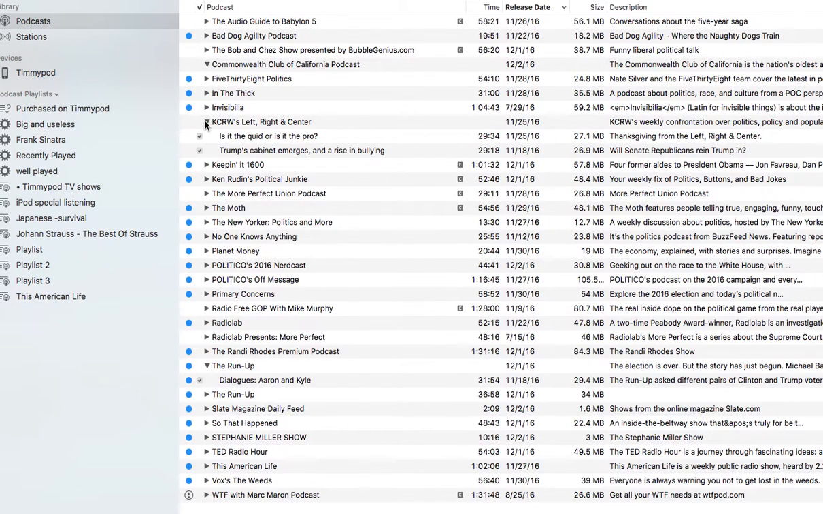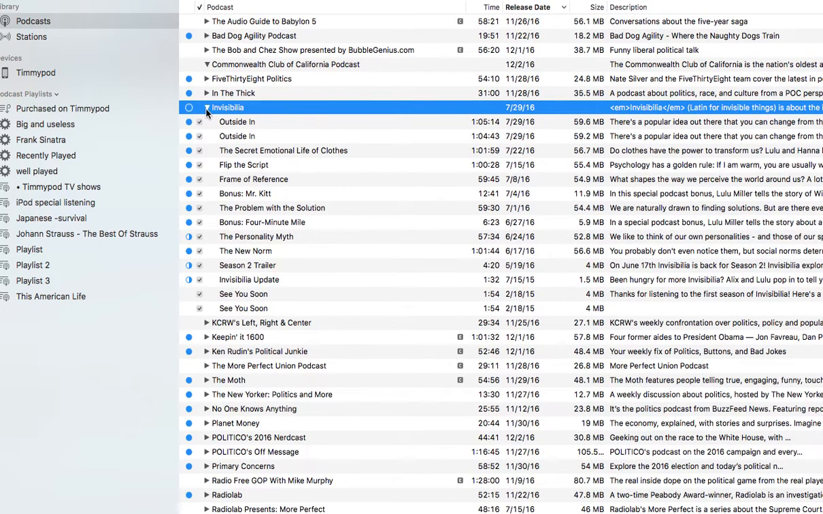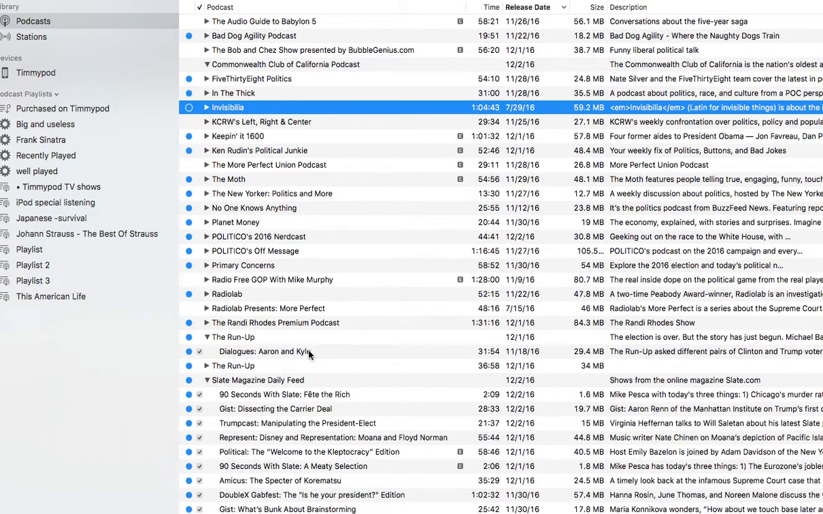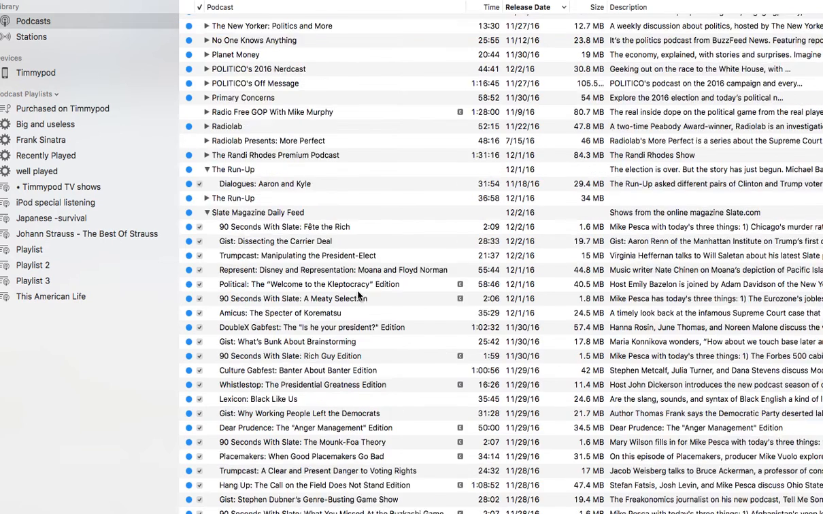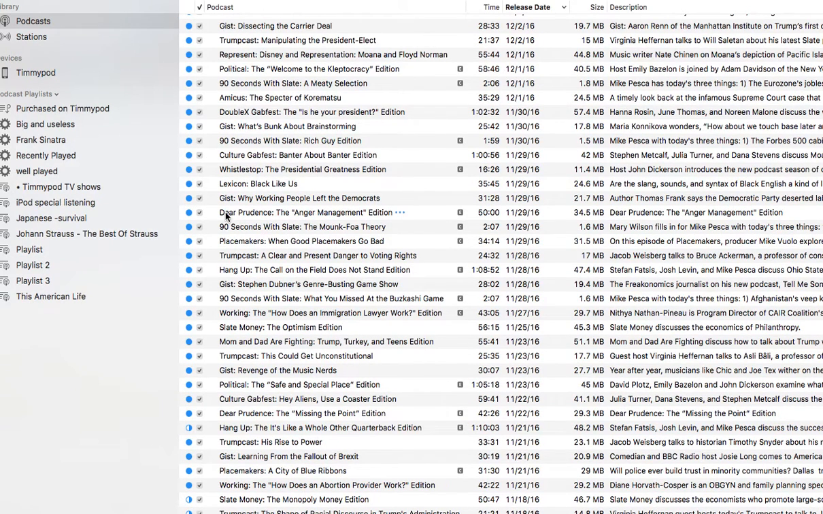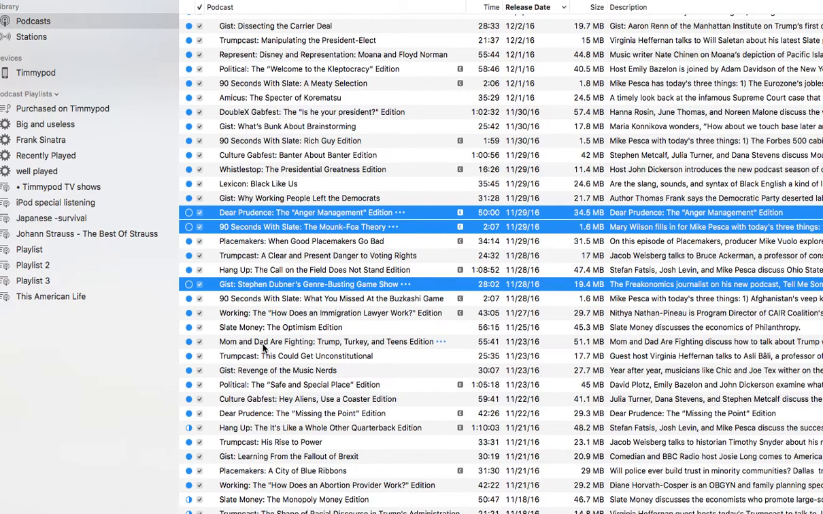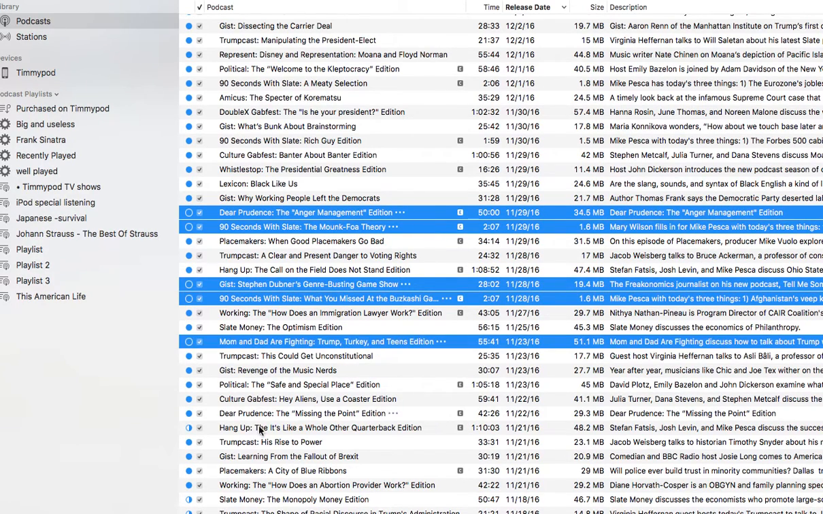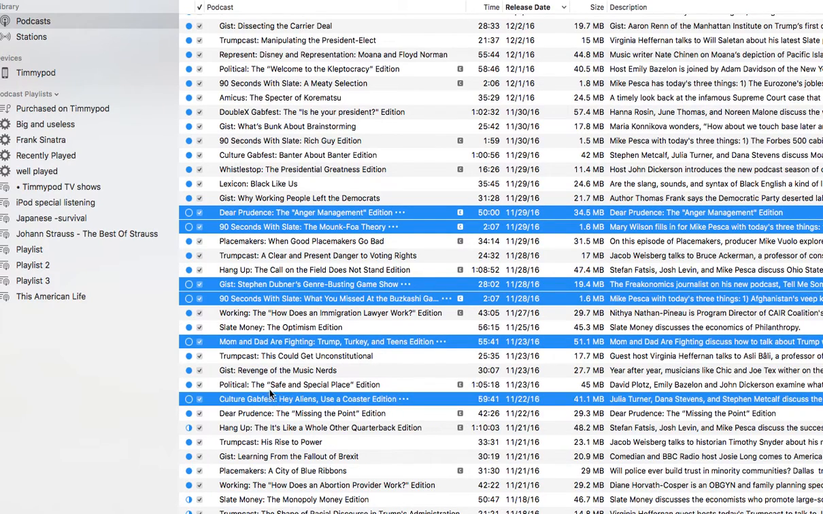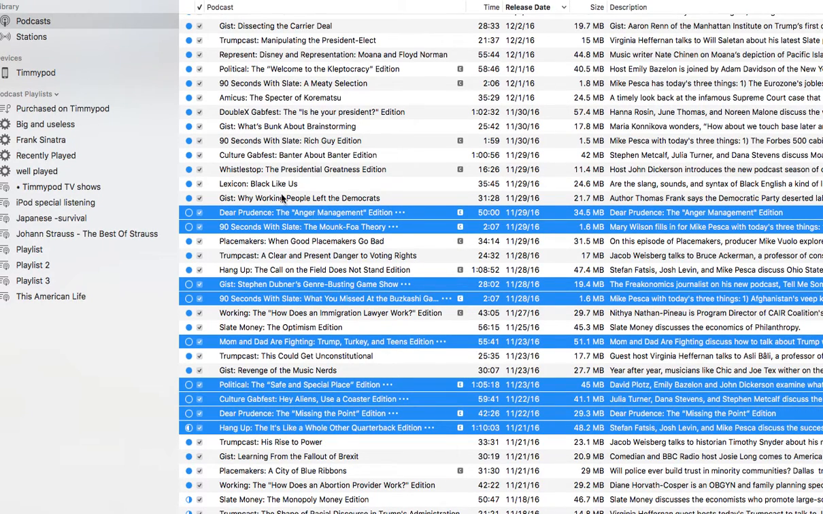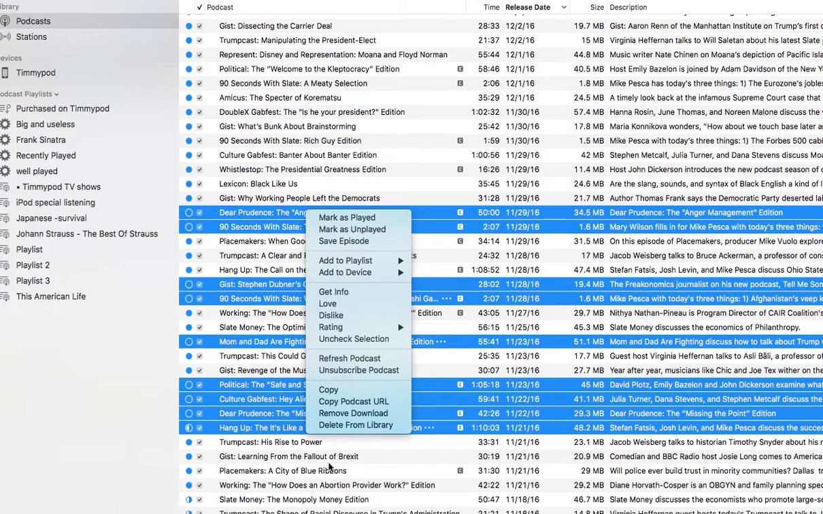Let's see. What's another good example? Let's do Slate because it's a big long list. So this big long list at Slate, I want to get rid of some of these. Just 90 seconds. Mom and Dad are fighting, and let's get rid of Culture Gabfest and Political. I've already heard it. Dear Prudence and Hang Up, and I'll keep the rest. So remove, delete from library.